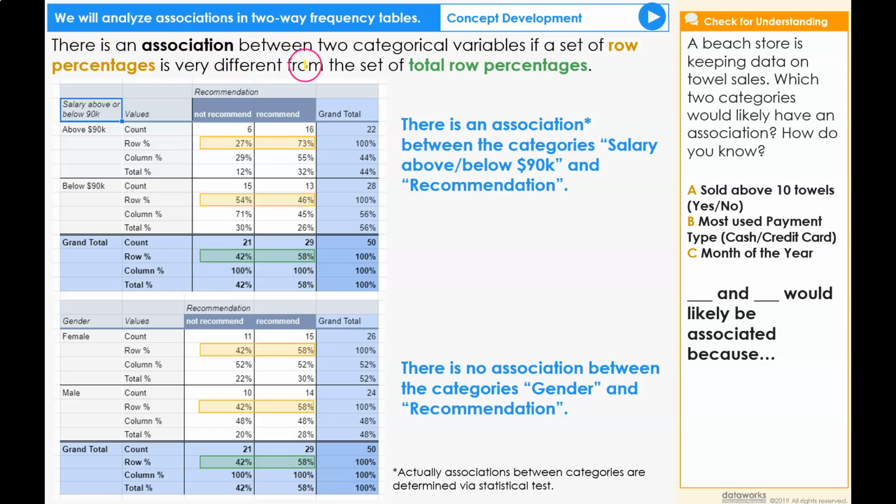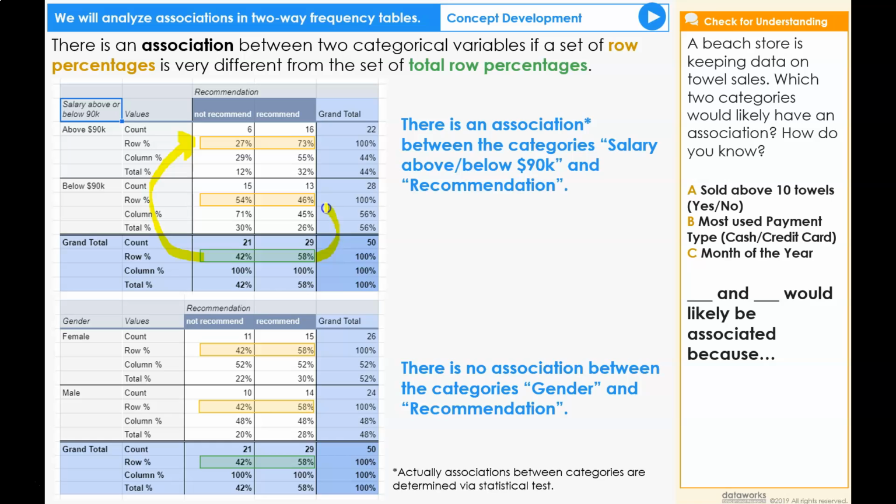There is an association between two categorical variables if a set of row percentages is very different from the set of total row percentages. In the first example below, we have the two categorical variables, salary above or below $90,000, and their recommendation whether or not to get a student loan. The total row percentages are shown down below, 42% and 58%. And if we compare this set with the first row of percentages, we see that we have 27 and 73, and these percentages are very different from 42 and 58.